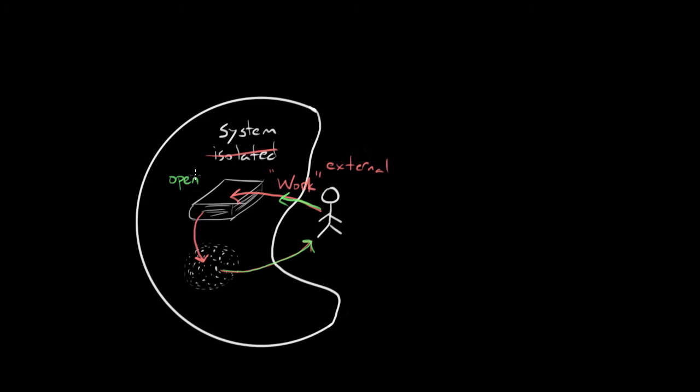Now, if you're really clever, you might be like, hold on a minute. Wait just a minute. The thermal energy in this air, that can not just transfer into the person, that could transfer into the ground, that could transfer into the walls, that can transfer into the ceiling. There's going to be leaks all over the place. Doesn't that mean there's never an isolated system? Isn't there always going to be an energy leak? And the honest answer is pretty much yeah.